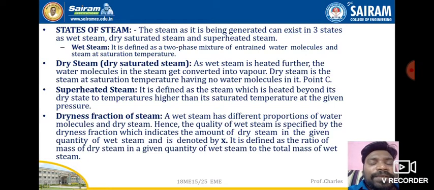The dryness fraction is denoted by the letter X. X is equal to dry steam divided by total steam, that is, dry steam divided by dry steam plus wet steam. This will give you the dryness fraction.